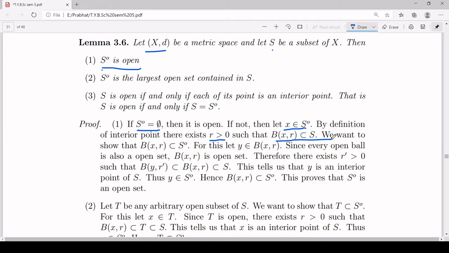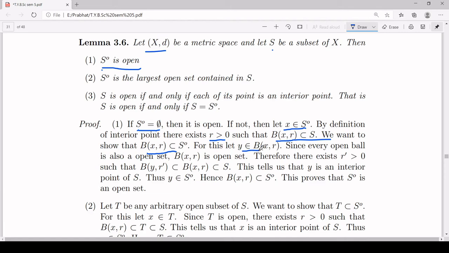We want to show that an open ball B(x, r) totally lies inside S naught. Here we are getting it is a subset of S. But we want to show now B(x, r) is a subset of S naught. Now the standard technique we will follow: let element y belong to B(x, r) and show that y belongs to S naught. So let's start. You have taken y inside B(x, r).